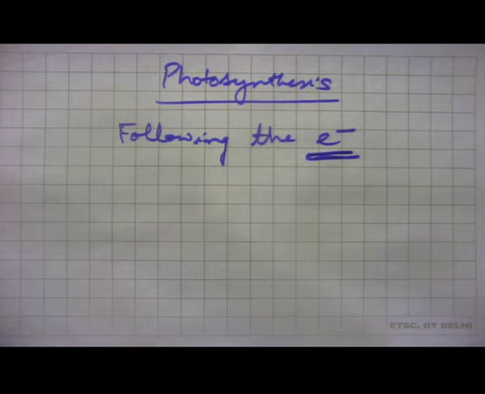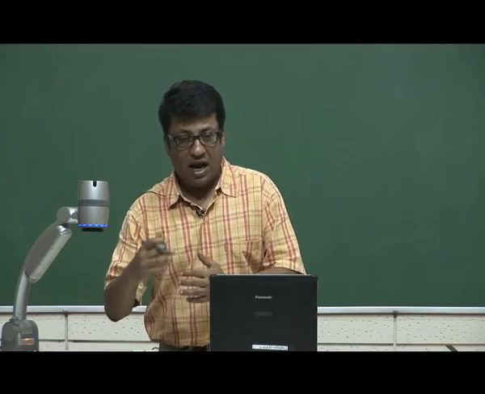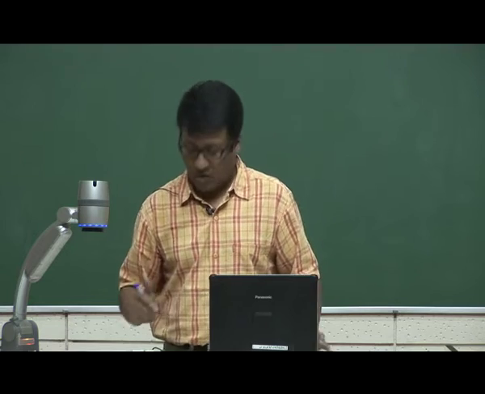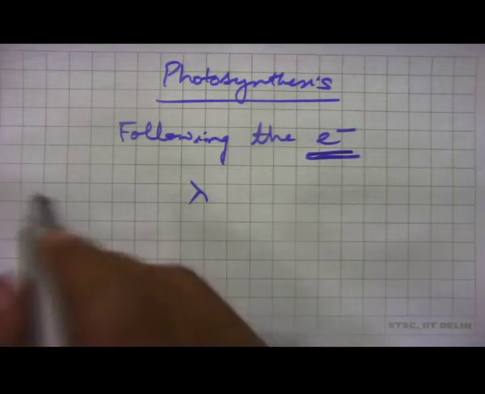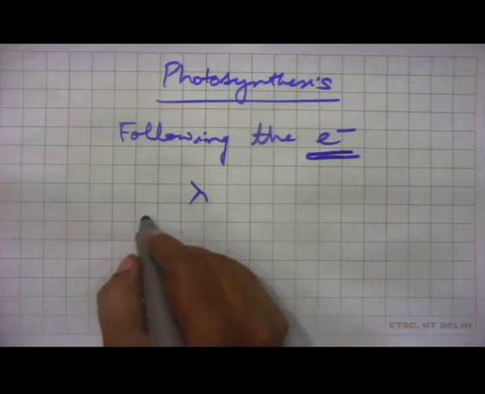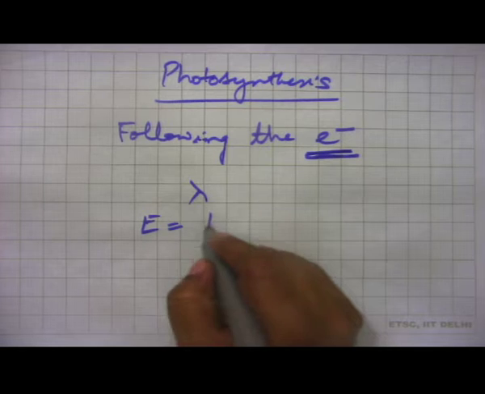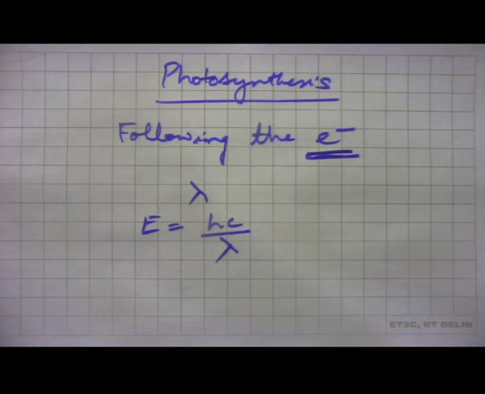So, as you were told, in photosystems, photons hit, and that is the initiation of transaction of energy taking place. Wavelength of a photon, let us say, is lambda. It is related to the energy being carried in that photon by the equation E equal to hc by lambda.